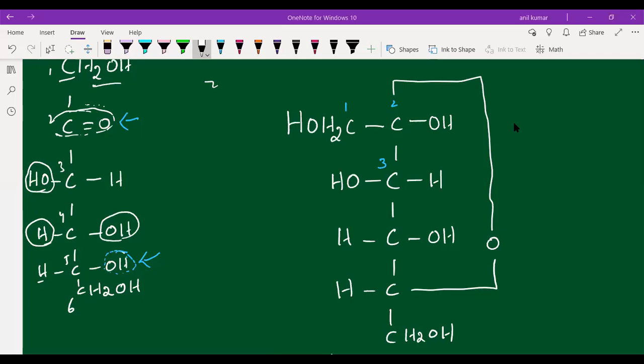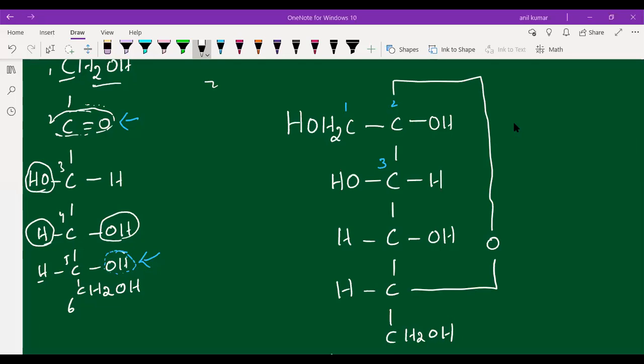Why C2 and C5 react means because here the reaction is between the carbonyl group, because at the second carbon we have the functional group. That's why C2 is reacting. And why the fifth carbon is reacting means we are going to get a 5-membered ring. The fifth carbon OH group is there here. Okay, here the sixth carbon won't participate because the sixth carbon is a primary carbon. Secondary carbon will react. I hope you understood.